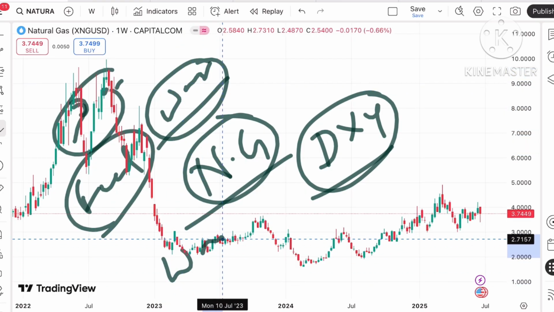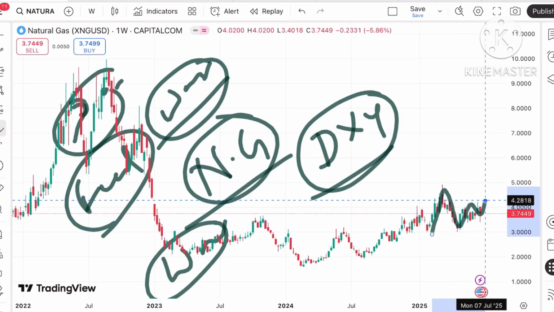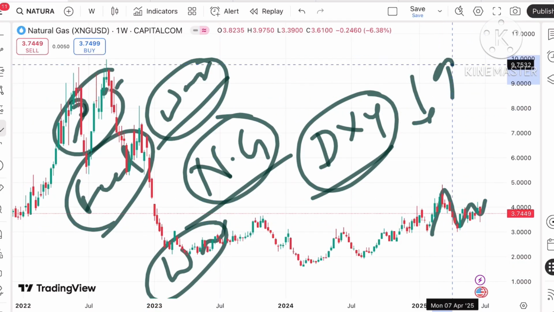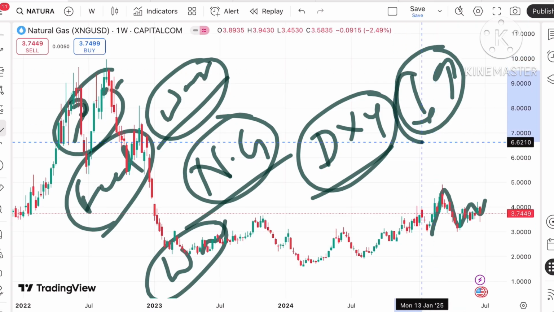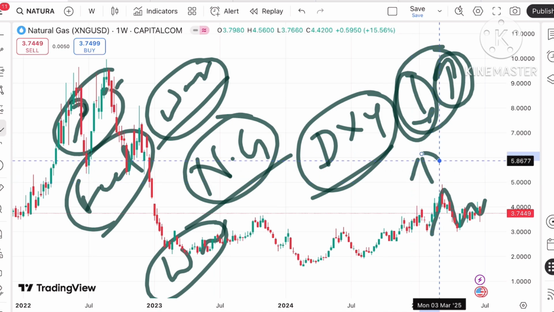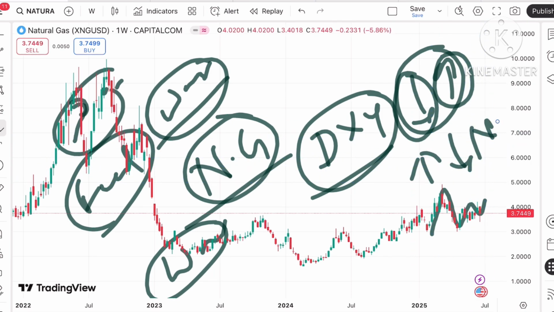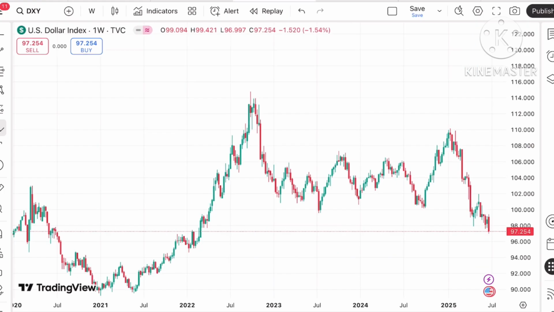Now there is a war situation, and that is where we have seen good volatility in the natural gas price. The dollar index is always inversely related to natural gas, so when it goes down, we see the natural gas price go up, and when the dollar index rises, we see the natural gas price come down. They are inversely related to each other. Let's come back again to the dollar index, I'll show you.